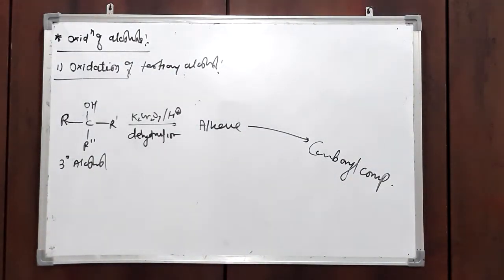So in the case of primary alcohol, it forms an aldehyde and then a carboxylic acid with an equal number of carbon atoms. But secondary alcohol first forms a ketone and then a carboxylic acid with fewer carbon atoms. So that is the difference, the differentiating test for primary, secondary and tertiary alcohols.